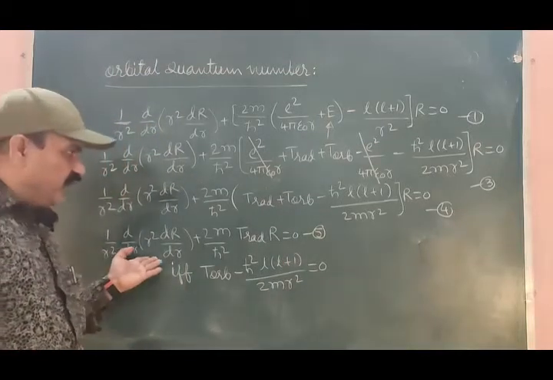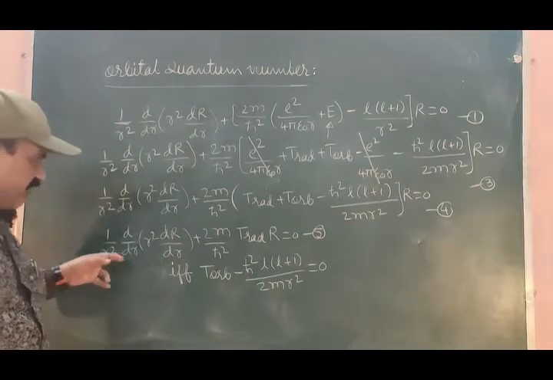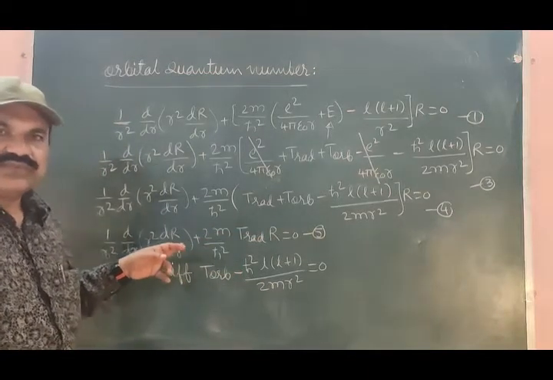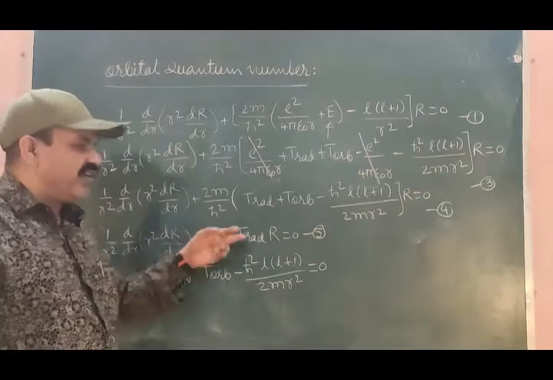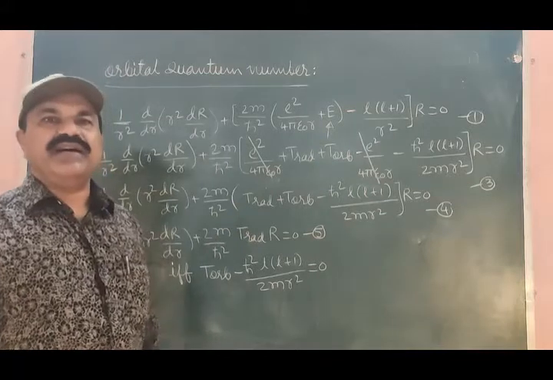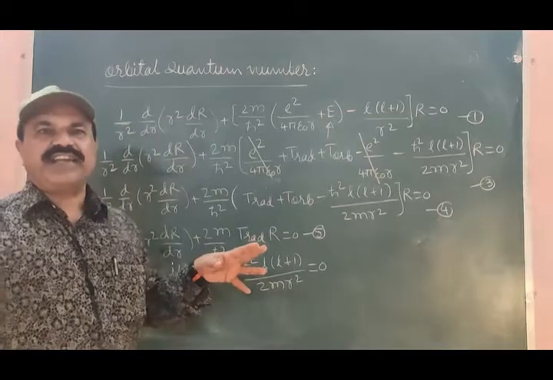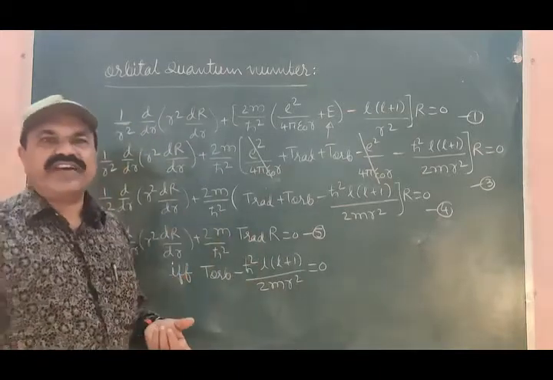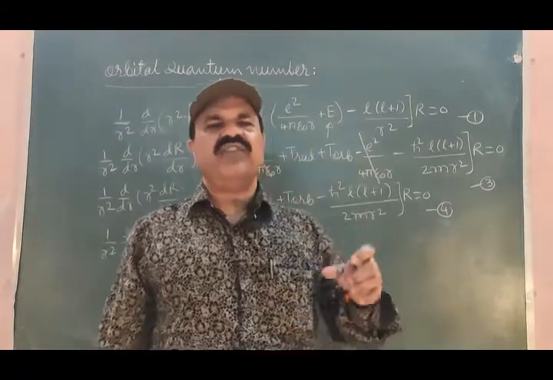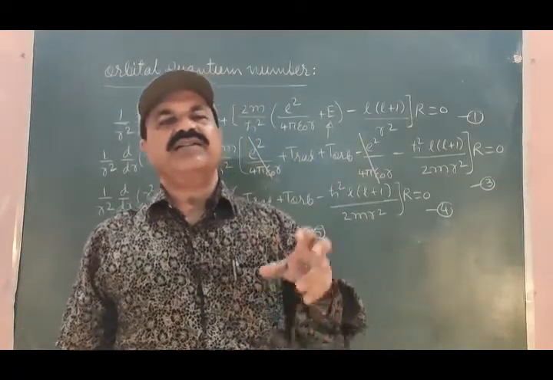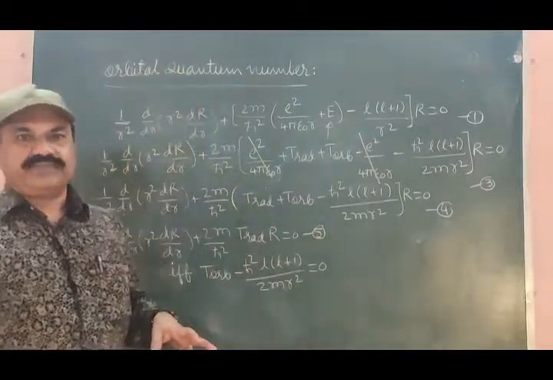And now if you look into equation 5, we see that equation 5 is the differential equation involving only the radial part. No other part is present in equation 5, and therefore we can call equation 5 the differential equation involving only the radial part of the electron's motion inside the hydrogen atom.